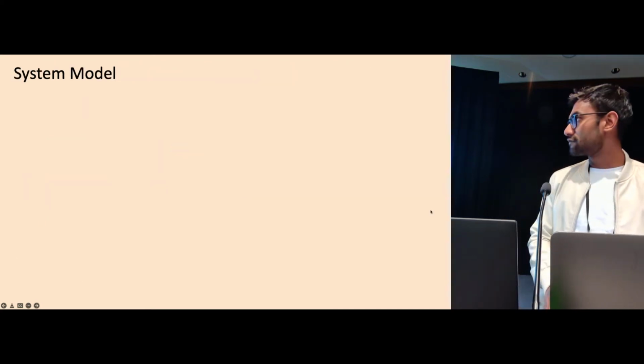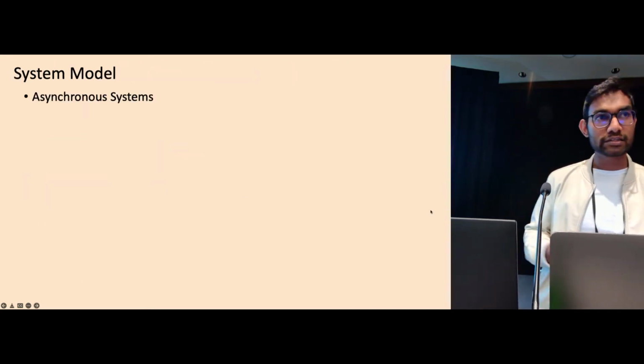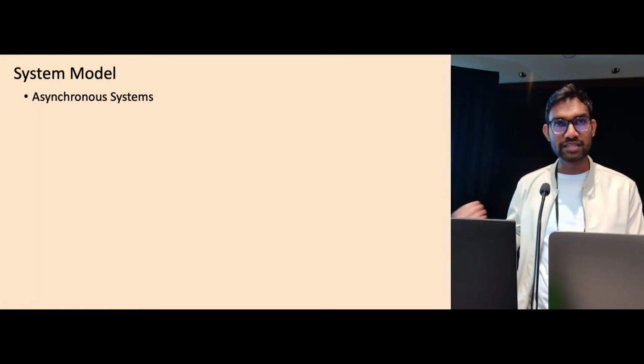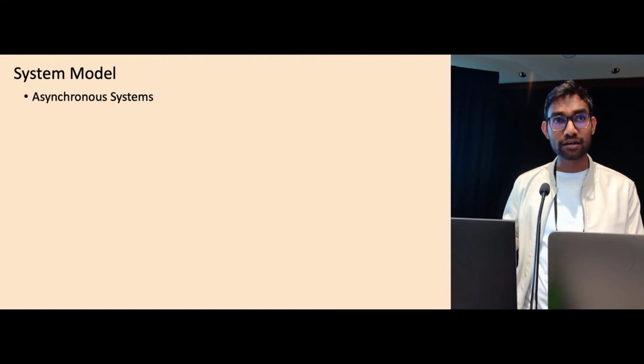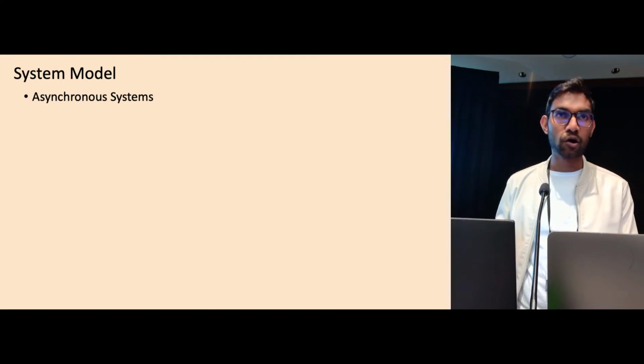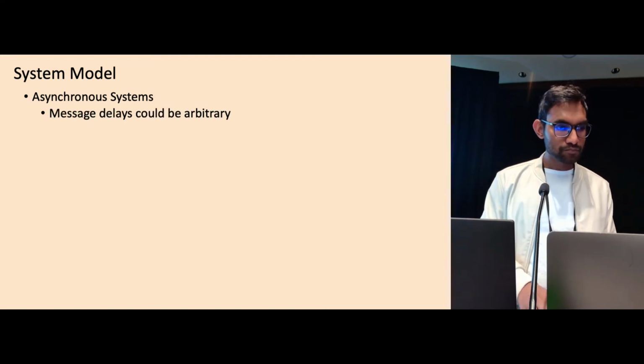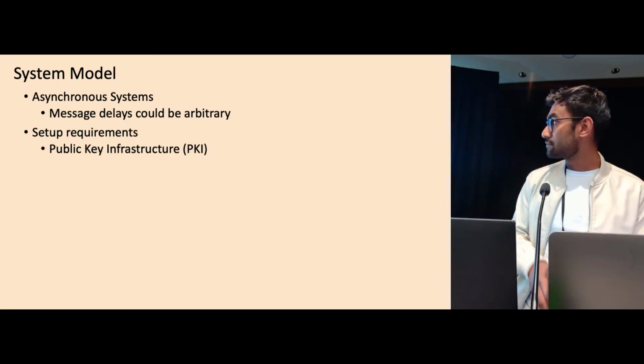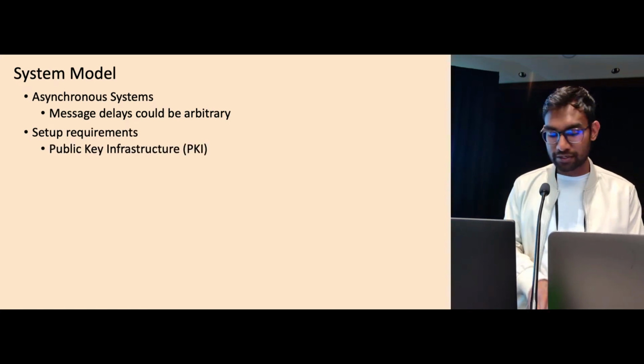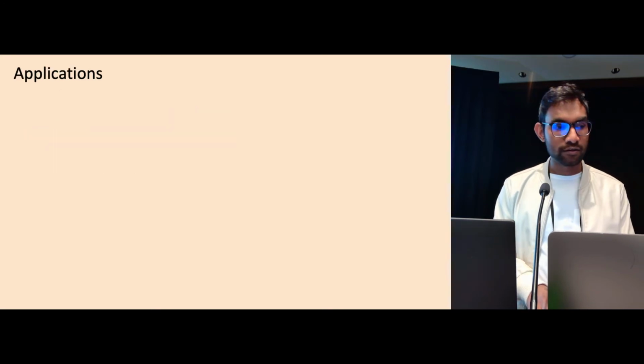Our system model for this paper is this. We consider asynchronous systems where network delays could be unbounded, but messages will eventually get delivered. This is a slightly more robust model than partial synchrony. In terms of setup requirements, we assume a public key infrastructure and a common random string.